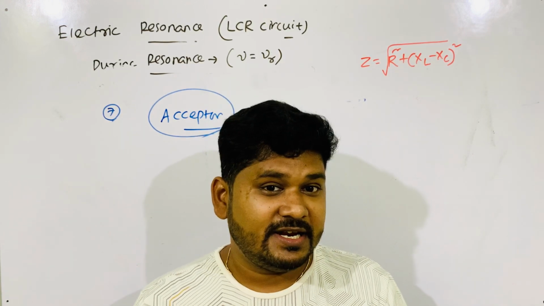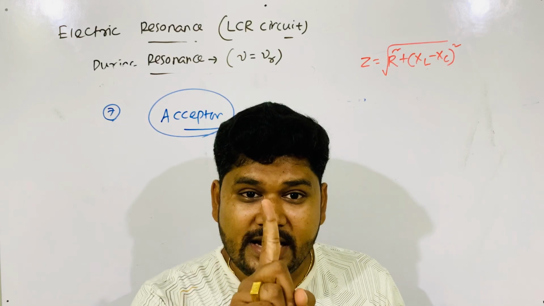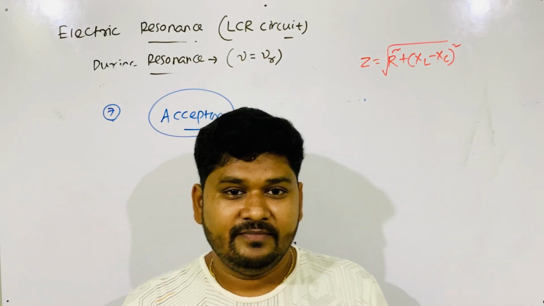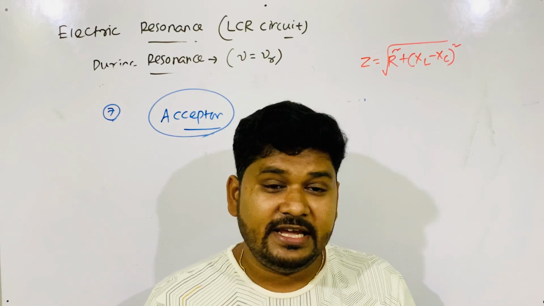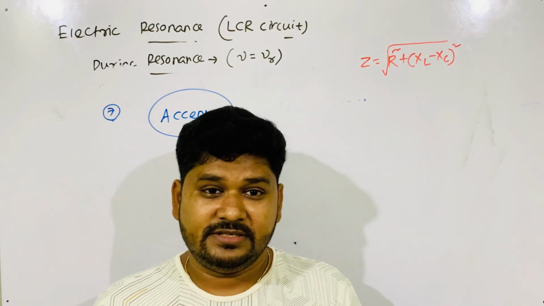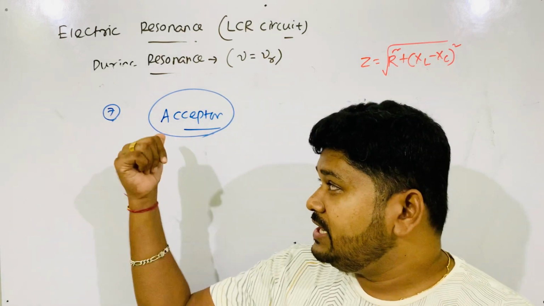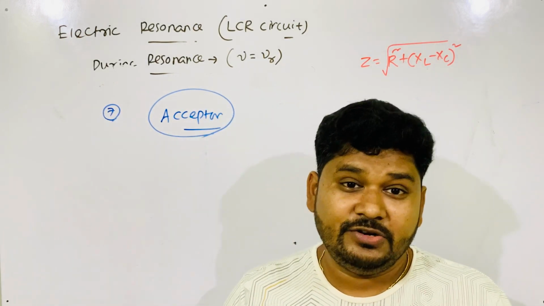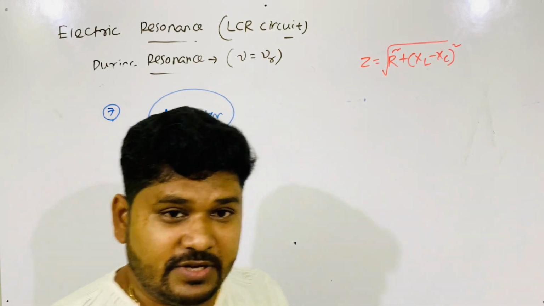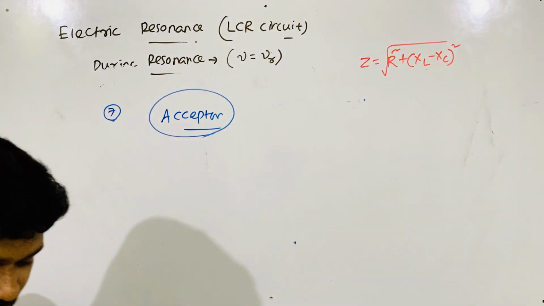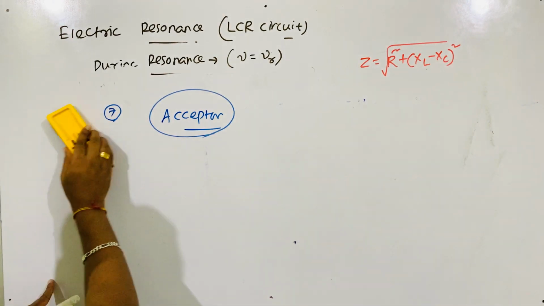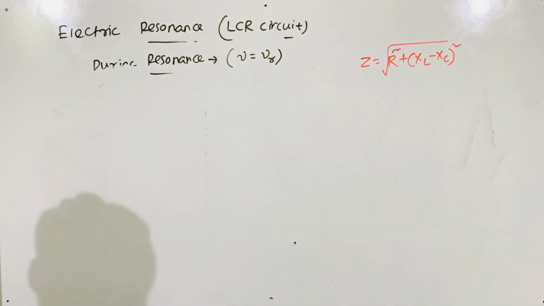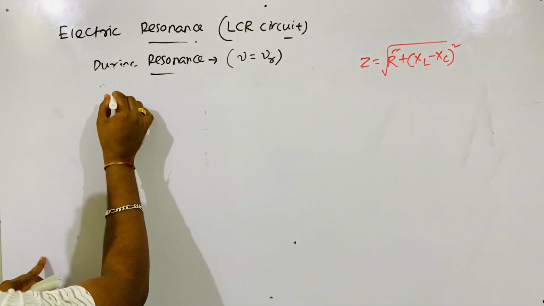Why acceptor circuit? Because it accepts only one frequency and rejects all other frequencies. You will understand that when I go to the application of LCR circuit. You will understand better what we mean by acceptor circuit. Now we'll come to the application. All the points we have completed, so now we come to the application.